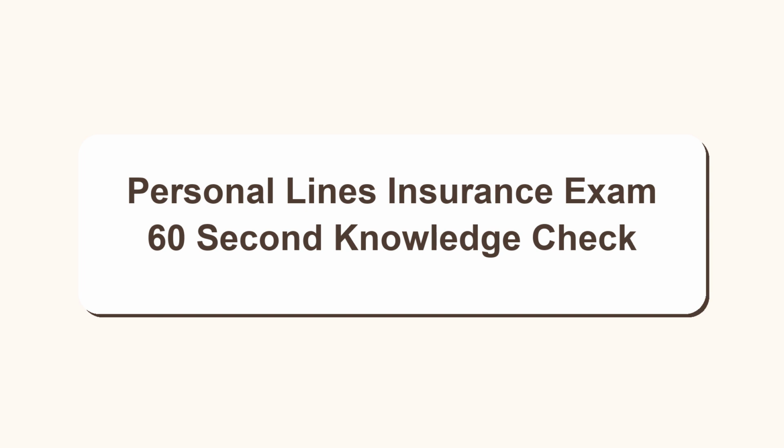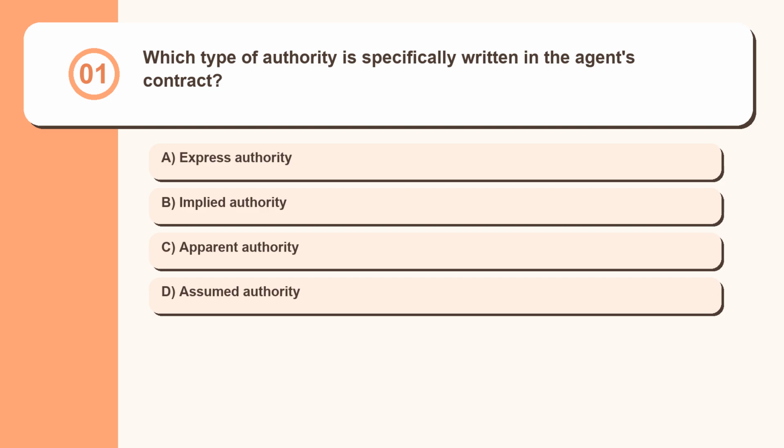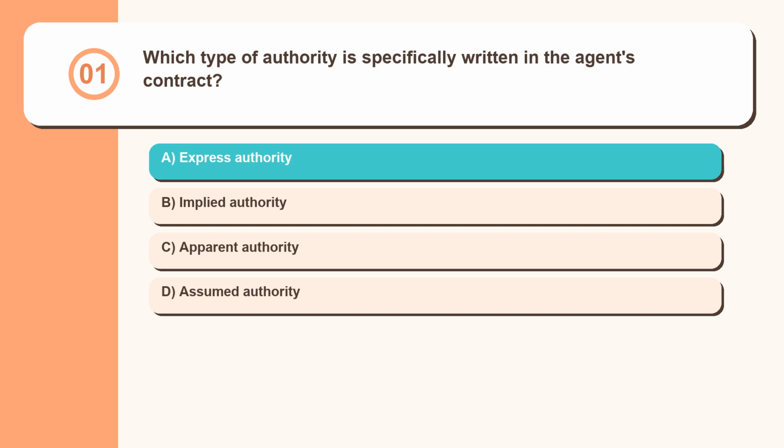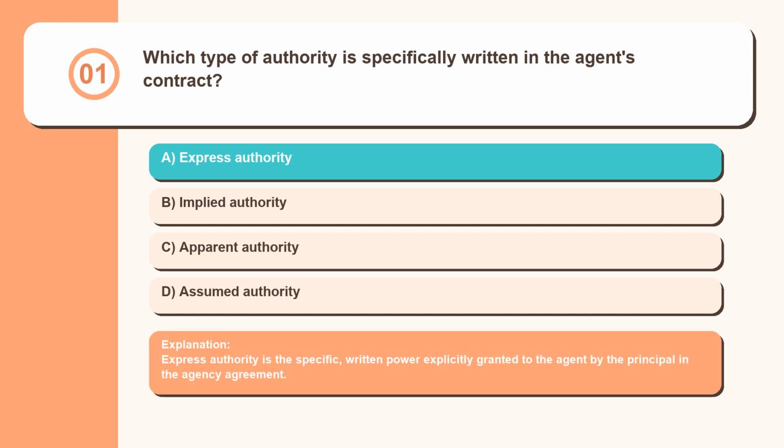Personal Lines Insurance Exam 60-second knowledge check. Question 1. Which type of authority is specifically written in the agent's contract? Express authority, implied authority, apparent authority, assumed authority. Express authority is the specific, written power explicitly granted to the agent by the principal in the agency agreement.